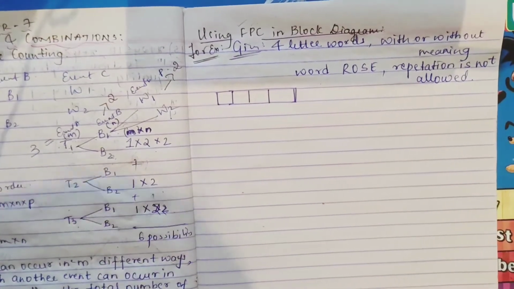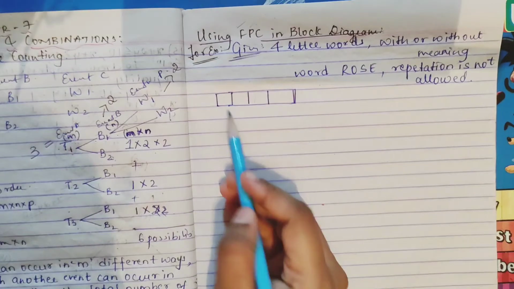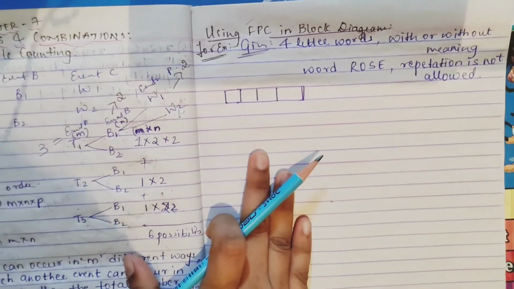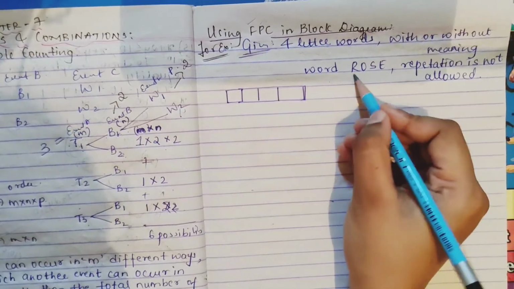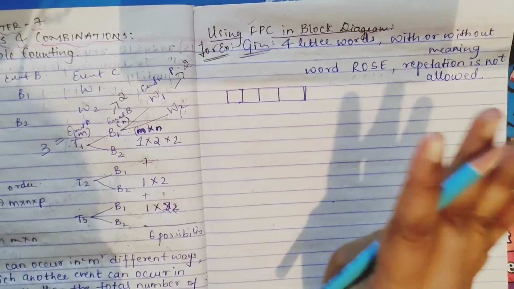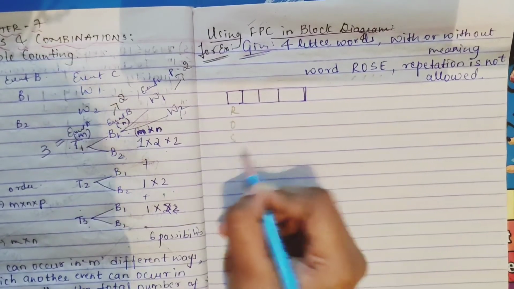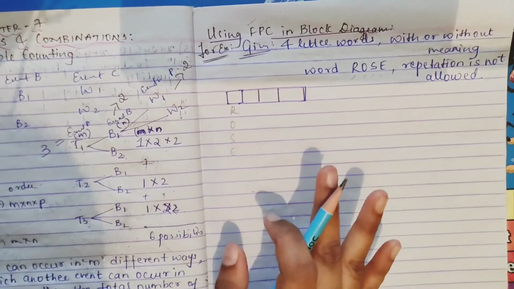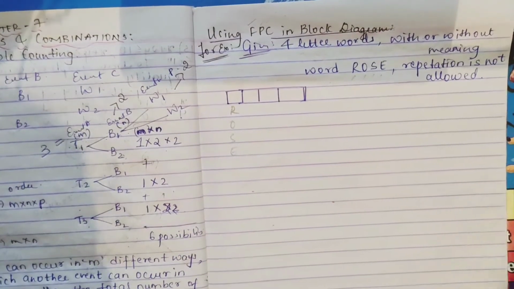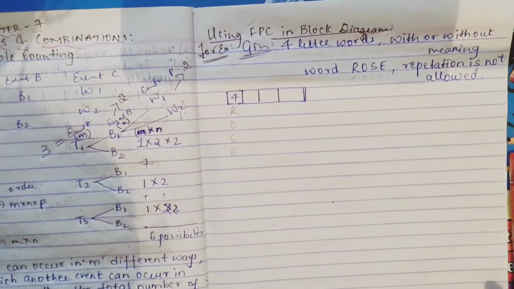Now we'll see how we can do it. This is your first box. In your first box, any of the 4 letters can go, so 4 ways are there. It can be R, O, S, or E, which means any of 4 letters can go. How many ways will it be? 4 ways, right? Any 4 letters.